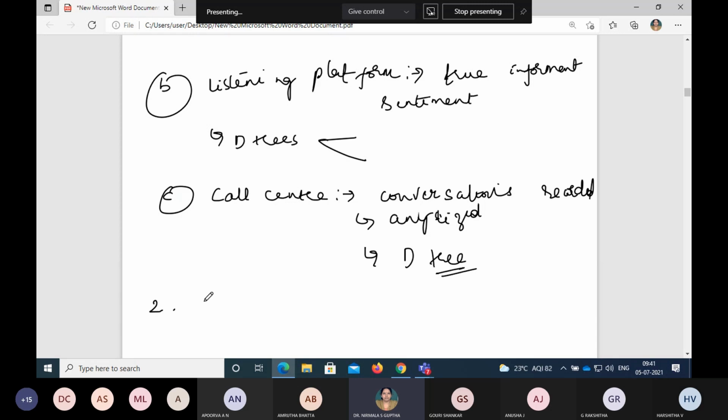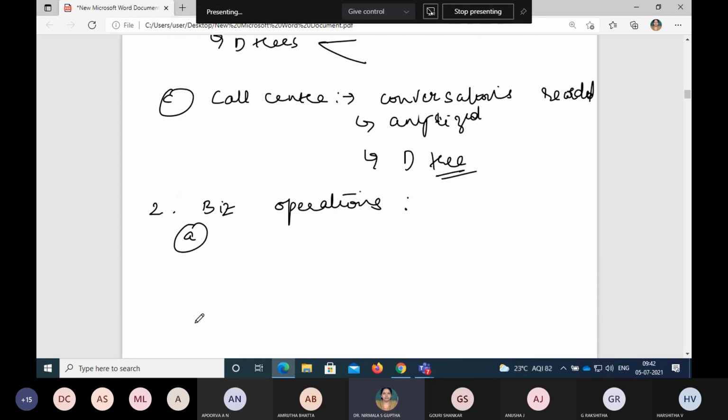The second application is business operations. So what are these business operations? See, many aspects of business functioning can be very accurately gauged as business operations from the analysis of text. Again it comes with the example of social networking, or the people who are going to analyze the sentiments or the emotions of the investors. Because when I'm talking about business, automatically social media comes into the picture.